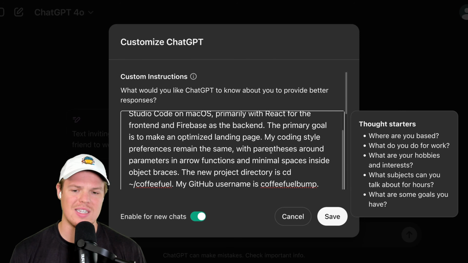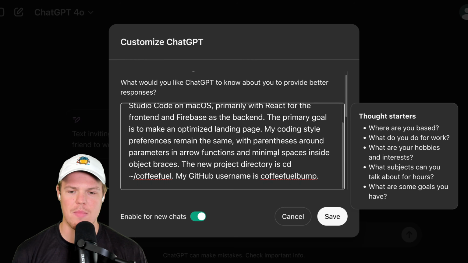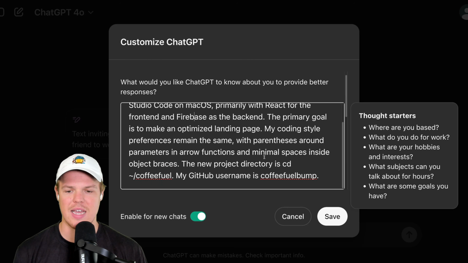My coding style preferences remain the same with the parentheses around parameters and arrow functions and minimal spaces inside object braces.